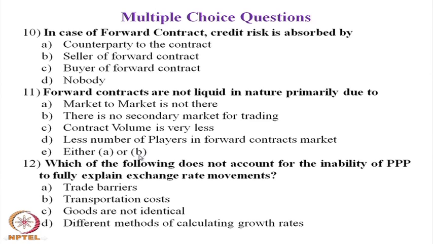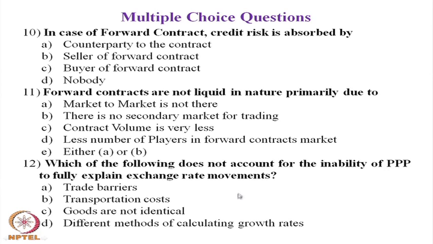Question number 12: which one of the following does not account for the inability of purchasing power parity to fully explain exchange rate movement? Trade barriers, transportation costs, and goods not being identical all affect purchasing power parity.